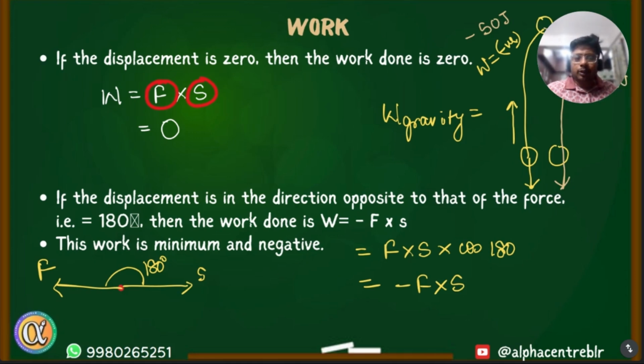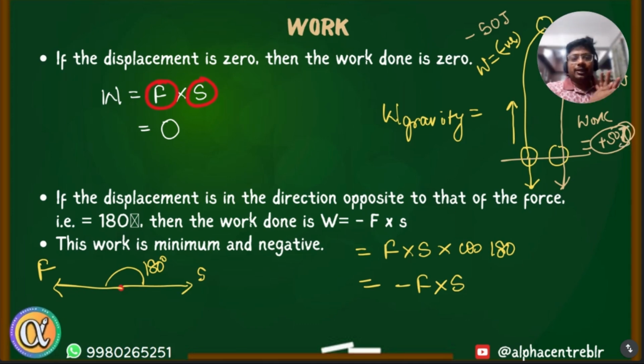So here work done is positive, same plus 50 joules, and therefore the total work done by the gravitational force for going up and coming down is 0 joules: minus 50 while you're taking it up and plus 50 when it's coming down. So net work done by gravity is 0 because in the upward motion force was opposite to displacement, and in the downward motion force is in the direction of displacement. Clear?